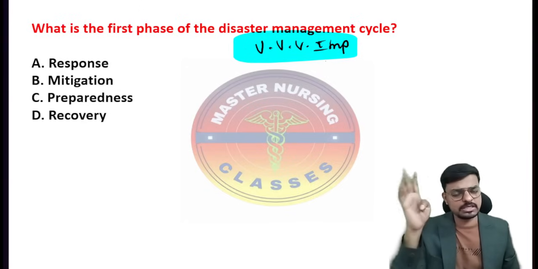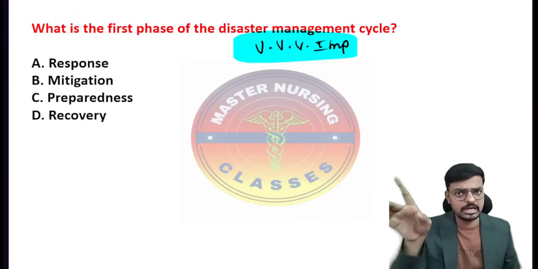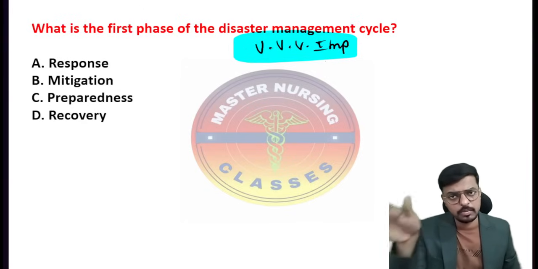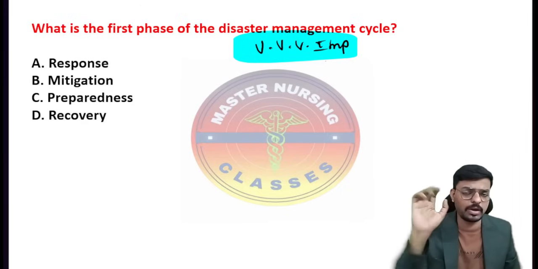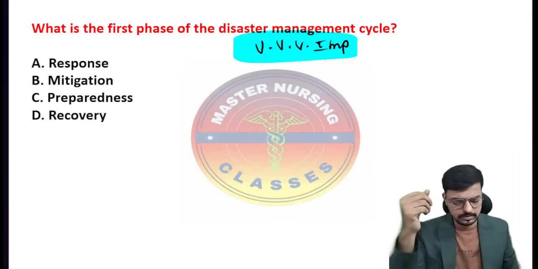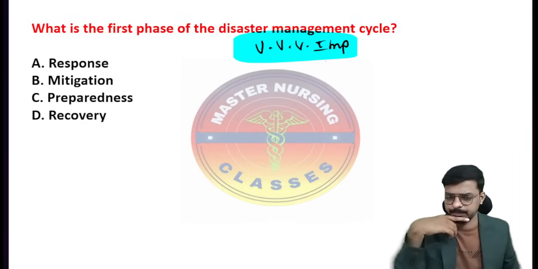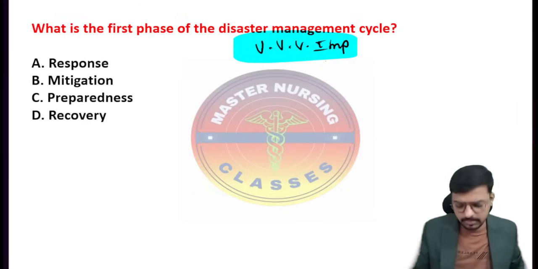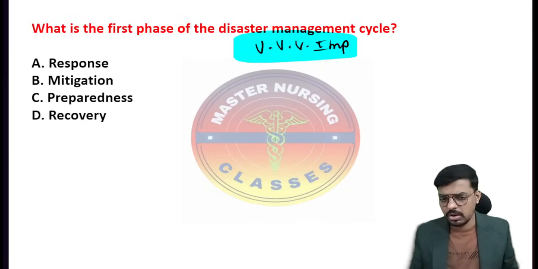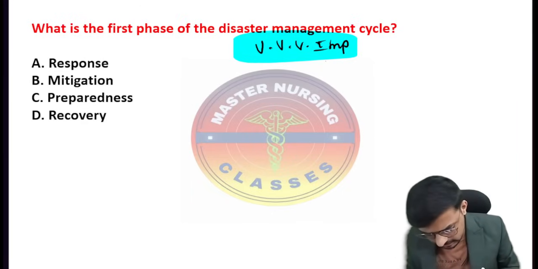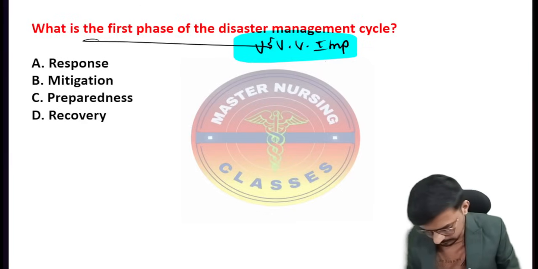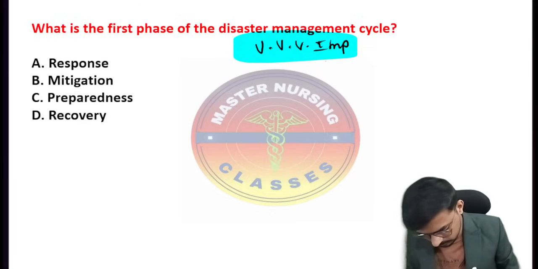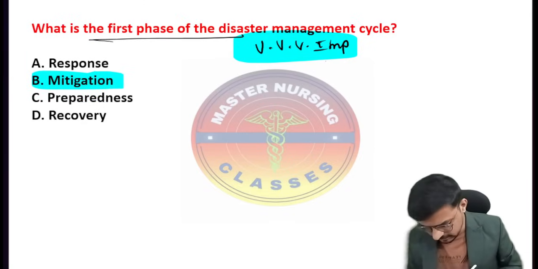One is, what is the first phase of the disaster management cycle? Another one is, now a disaster has happened, so what is the first response, or what is the first phase we have to follow? What is the correct answer? Always and always remember, if the question is, what is the first phase of the disaster management cycle, the first phase is mitigation. What is mitigation, sir?